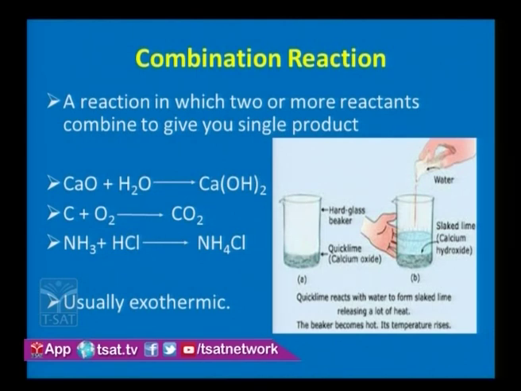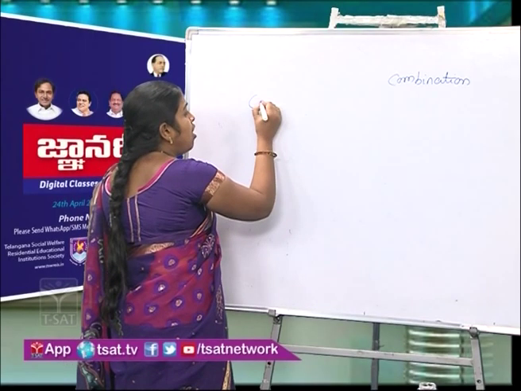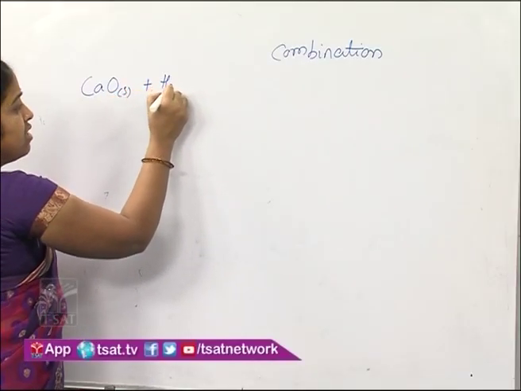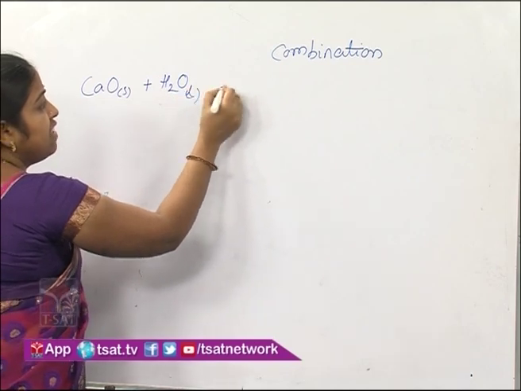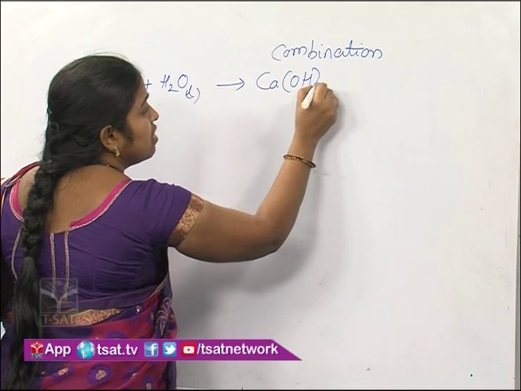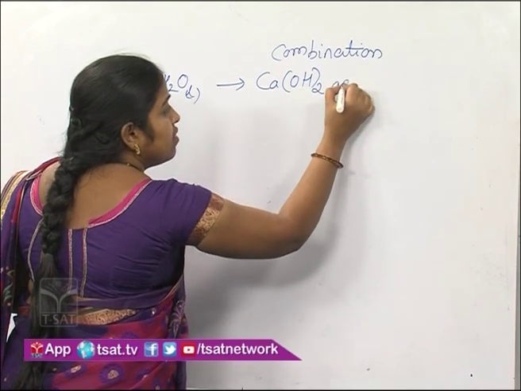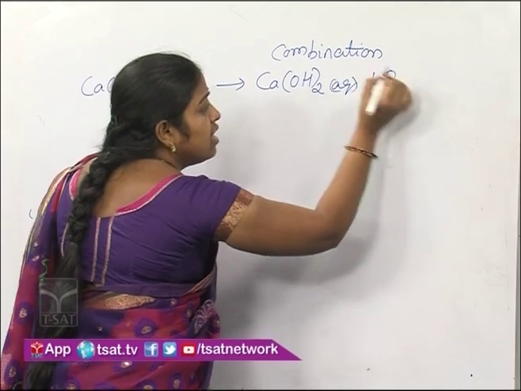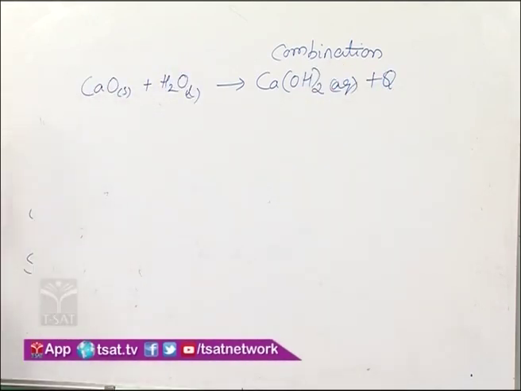Calcium oxide on reaction with water gives us calcium hydroxide, and heat is released during this reaction.